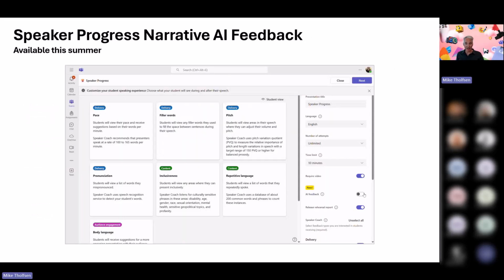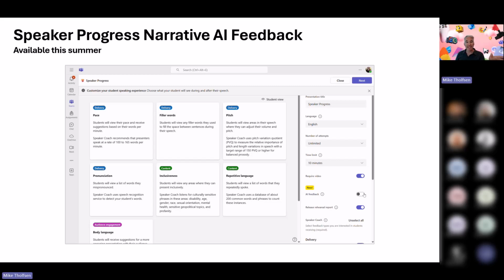And then lastly, for speaker progress, it's in preview now, and I think it's going to roll out broadly in September at no cost, is AI narrative feedback. So the educator can turn on a switch that says, analyze that student transcript that was recorded in the speaker progress recording, and things like could be informative or personal or persuasive. You can say, I'd like to check for delivery, different content types, or audience engagement.